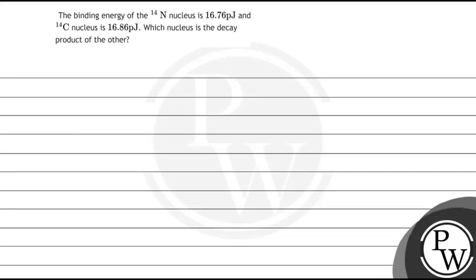Hello students, let us read the question and try to understand what all is given in the question and what is asked. The binding energy of 14N nucleus is 16.75 picojoule and 14 carbon nucleus is 16.86 picojoule. Which nucleus is the decay product of the other?